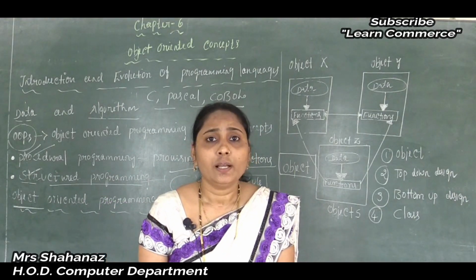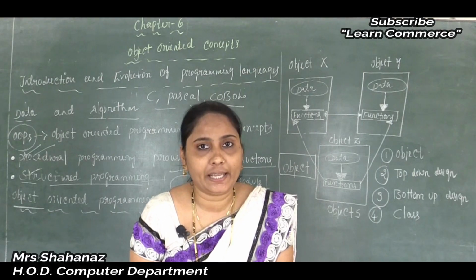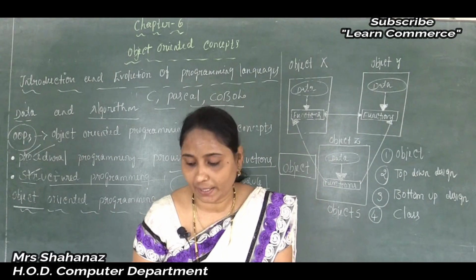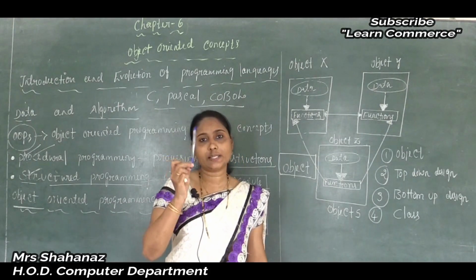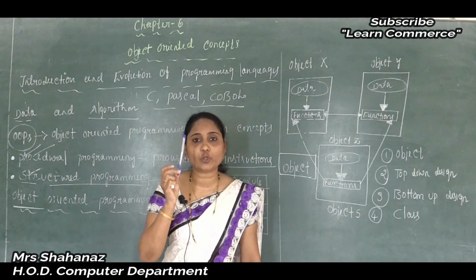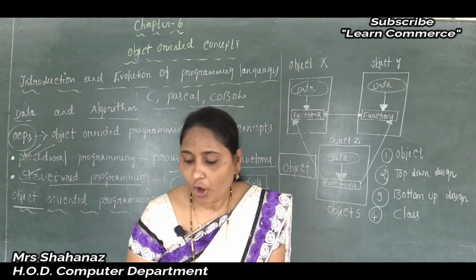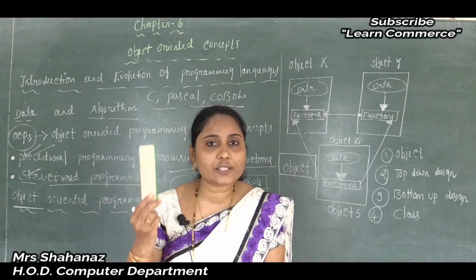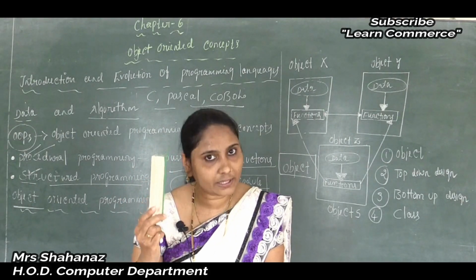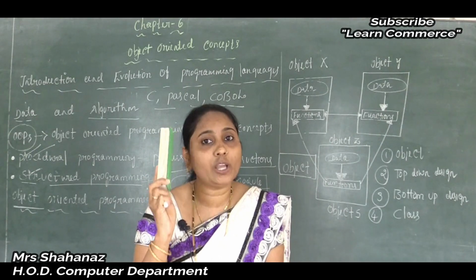So an object is an identifiable entity. Let me give some examples. Maybe this is an object, and we identify it by its name. The name is the pen, correct? Or maybe the second object is called the duster. Clear this point here? It is one type of object.